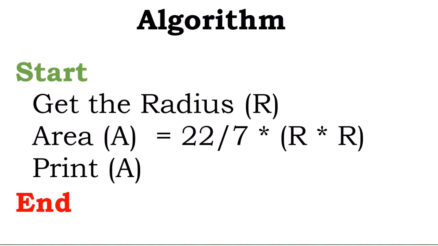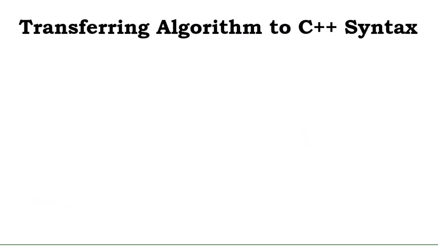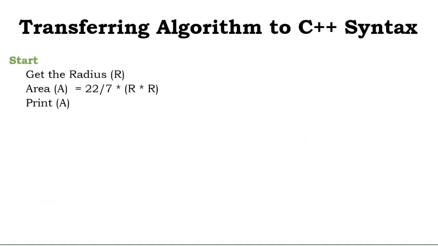So if we are able to list this algorithm, this step-by-step procedure of how to find the area of a circle, the next point is for you to transfer this algorithm into C++ syntax. So we're looking at transferring this algorithm into C++ syntax. We have the algorithm on our left-hand side, and then we're going to transfer it into C++ syntax down there. Let's see.